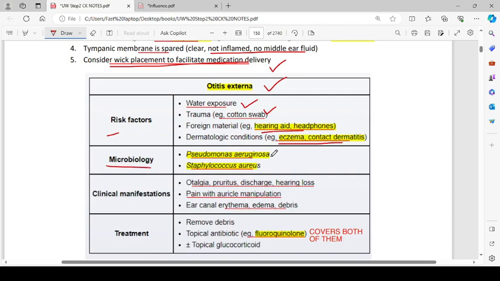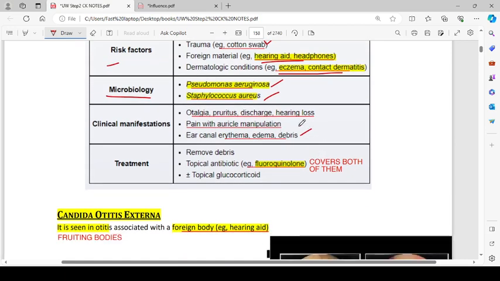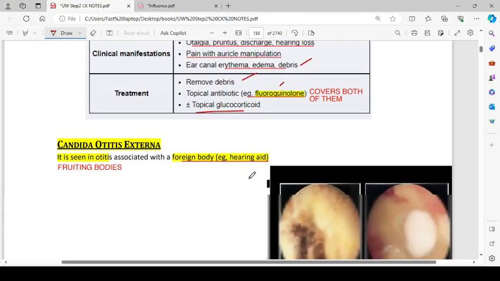Microbiology includes Pseudomonas aeruginosa and Staphylococcus aureus. The clinical manifestations include otalgia, pruritus, discharge, and hearing loss. Pain with auricle manipulation, and ear canal erythema, edema, and debris. Treatment is to remove the debris, then topical antibiotics like fluoroquinolones, which cover both organisms, Pseudomonas as well as Staphylococcus, and you can also give glucocorticoids to settle the inflammation.